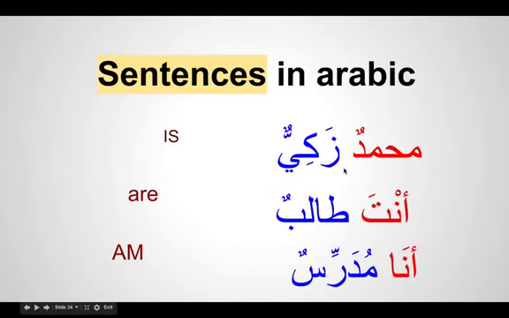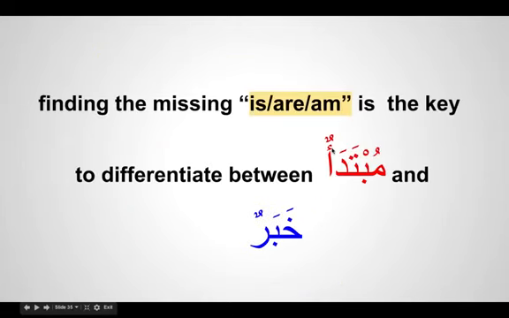Likewise, Anta talibun, you are a student, and Ana mudarrisun, I am a teacher. So if we find in a sentence a missing is, then the part before it becomes mubtada and the part after it becomes khabar.